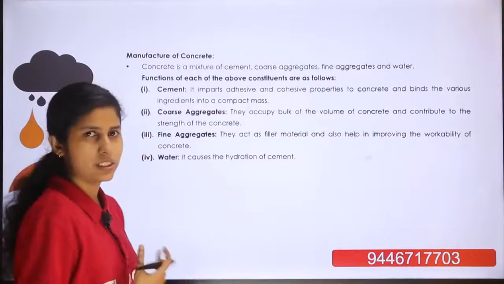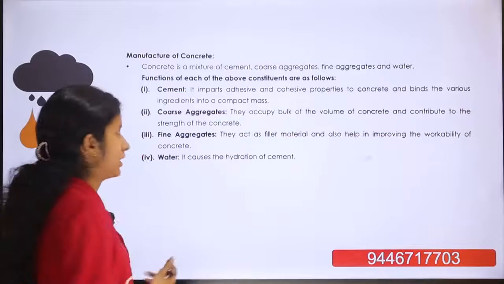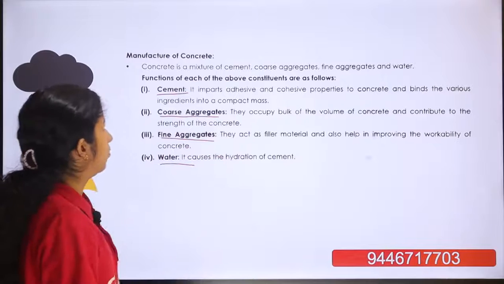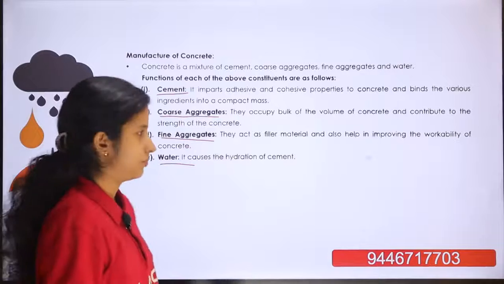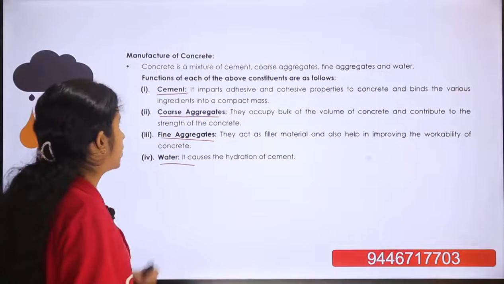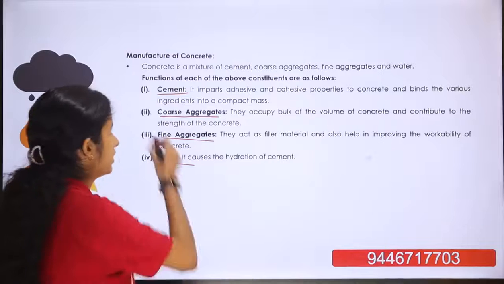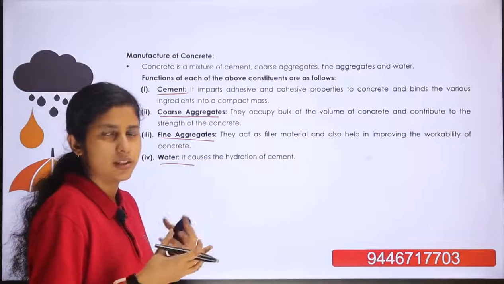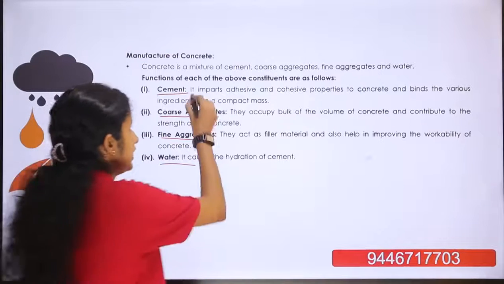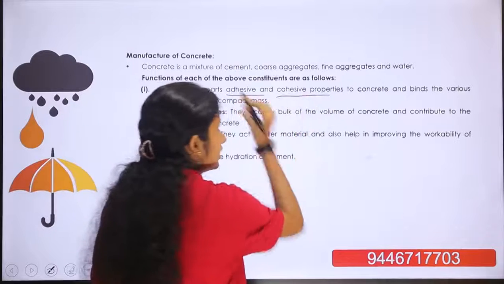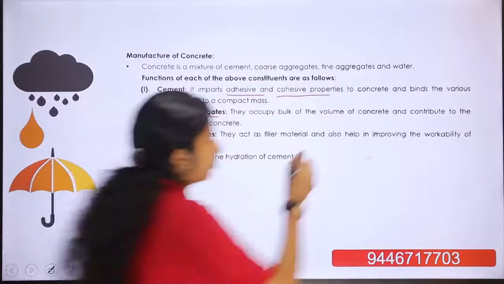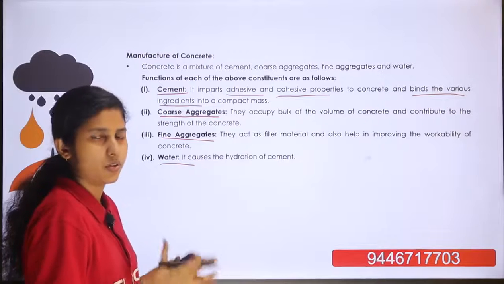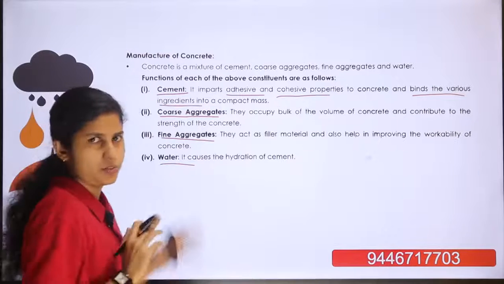Manufacturing of concrete includes different ingredients such as cement, coarse aggregate, fine aggregate and water. These are the most important constituents of concrete. Let's move to the functioning of these constituents. First is cement. Cement is a binding material which binds the coarse aggregate and fine aggregate together. It has adhesive and cohesive properties, and it binds the various ingredients of the concrete together. That is a property of the cement.